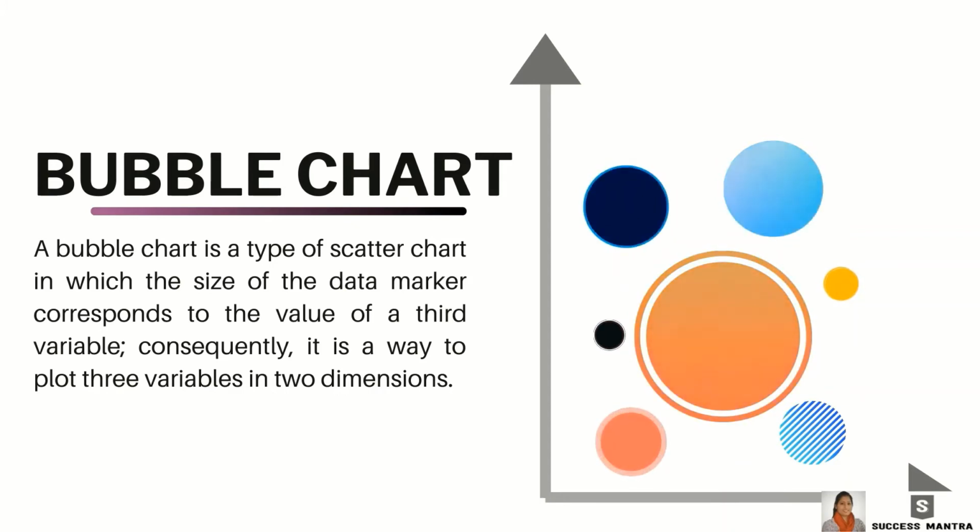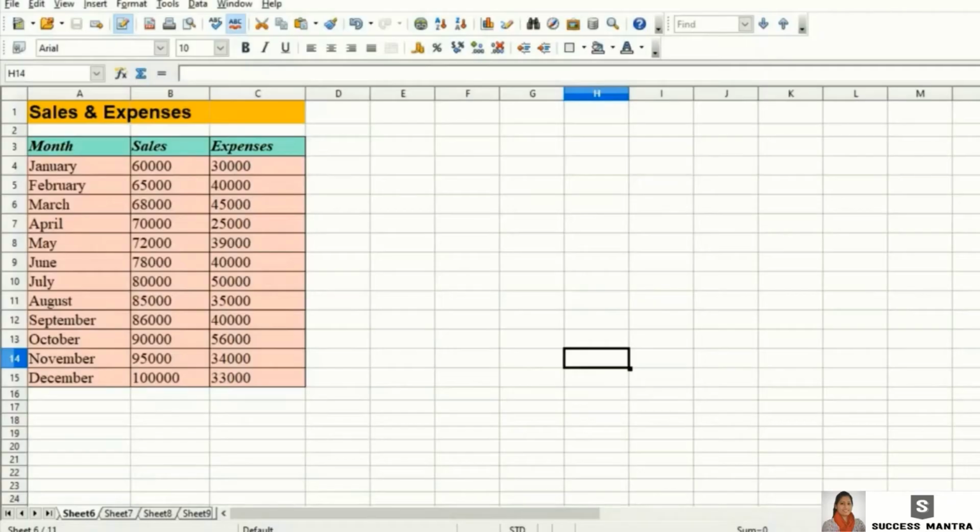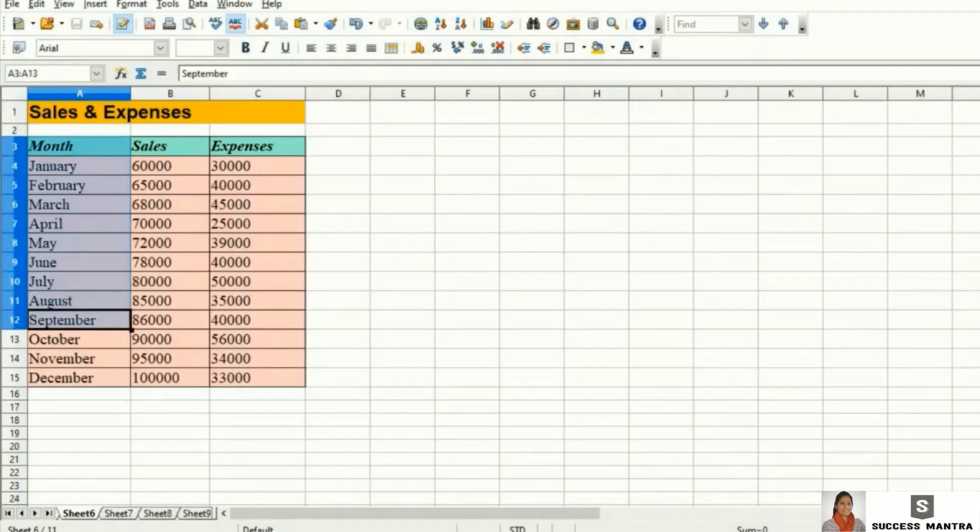In addition to the x values and y values that are plotted in a scatter chart, a bubble chart plots x values, y values and z or size axis. Now let's see how we can implement these charts practically in the spreadsheet. Here I have created a spreadsheet for sales and expense.